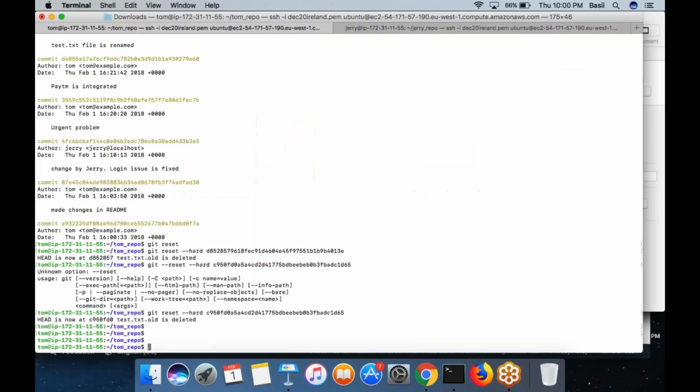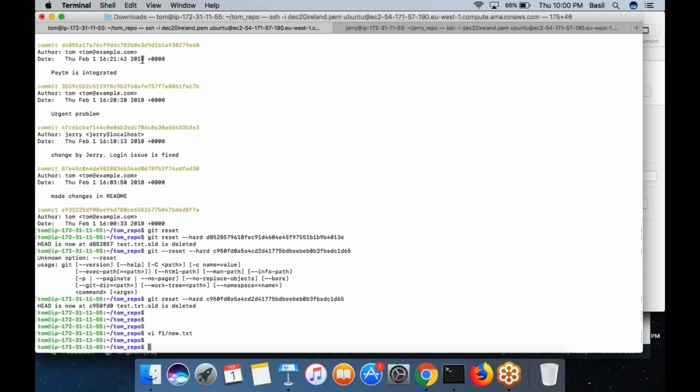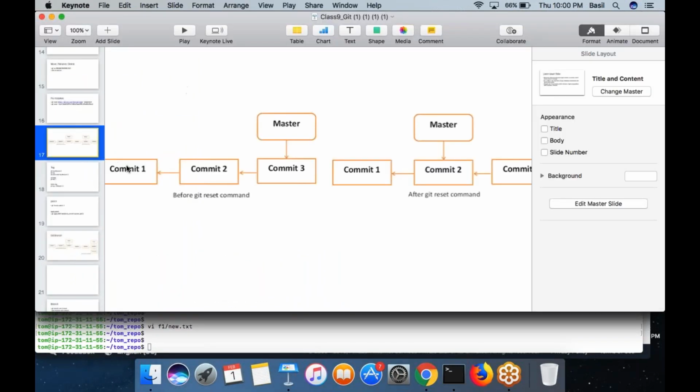Now after I run this git reset command, you go ahead and take a look at the f1 file. Inside f1, open new.txt. You can see the other contents which were there in the previous commit, they are gone. Those files are gone. So this is how you can use the git reset command when you want to fix some mistakes. You made an accidental commit, you want to revert it. You can always rely on git reset to go back to the previous stable commit.